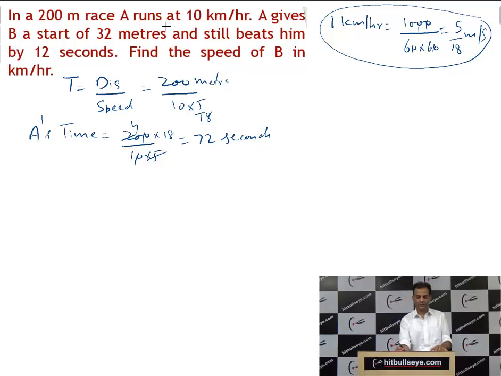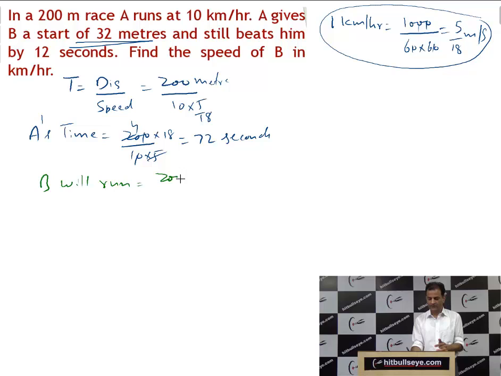Now A gives B a start of 32 meters. That means a start of 32 meters, so A can beat B by 32 meters. So now B will run 200 minus 32, which will be 168 meters, and A still beats him by 12 seconds.